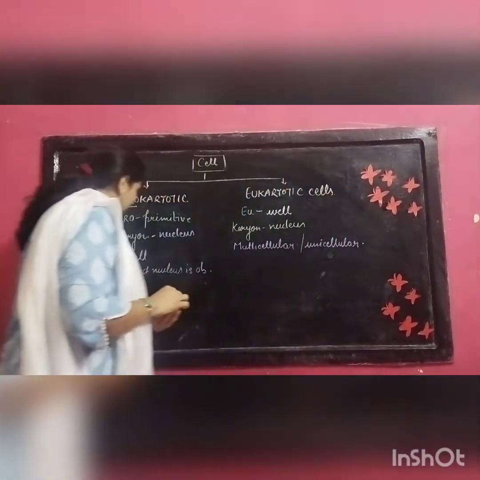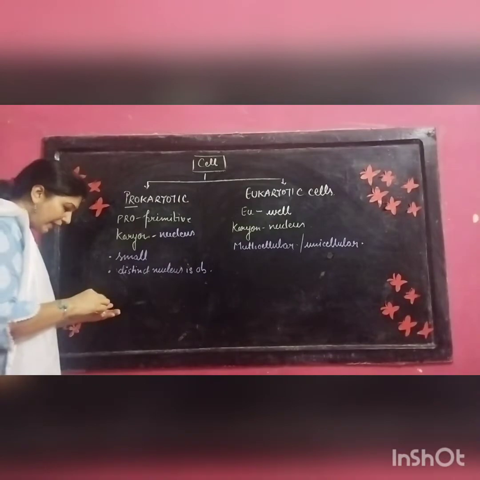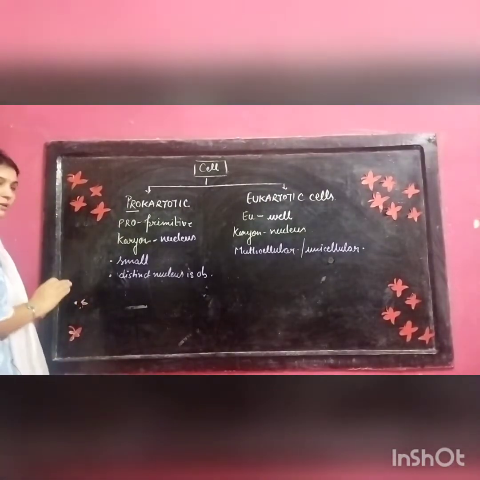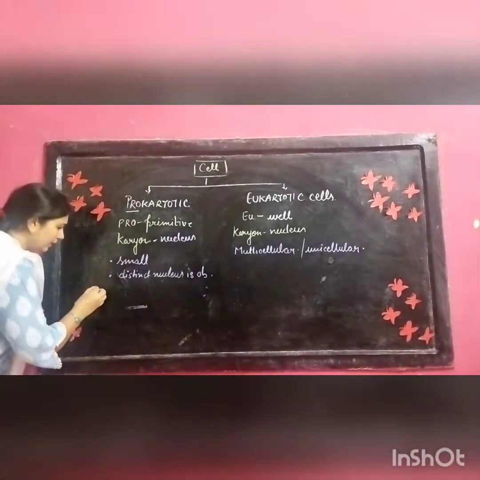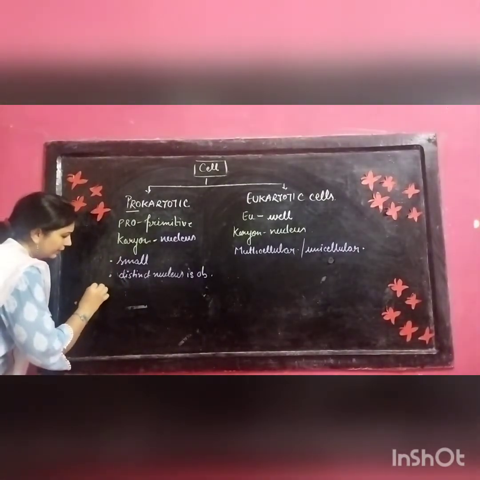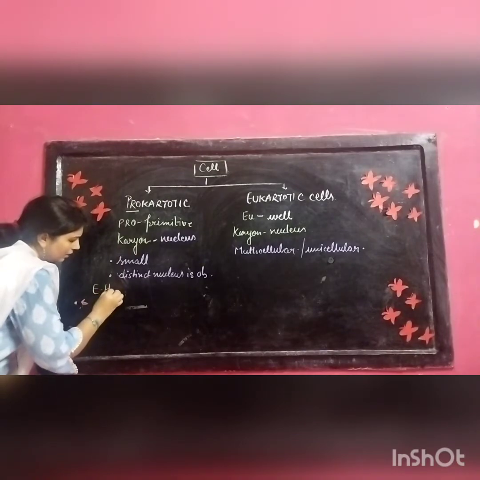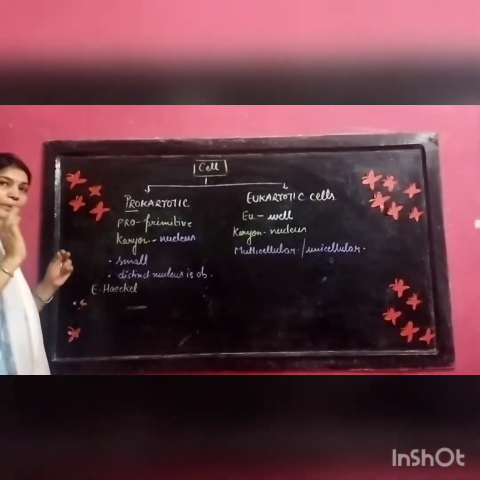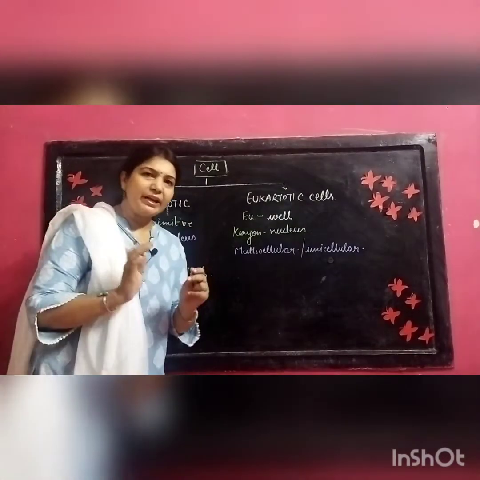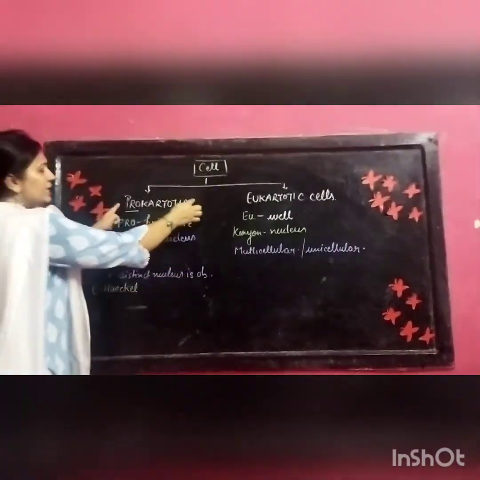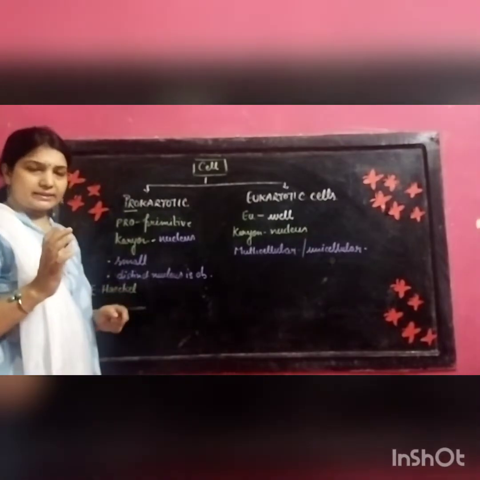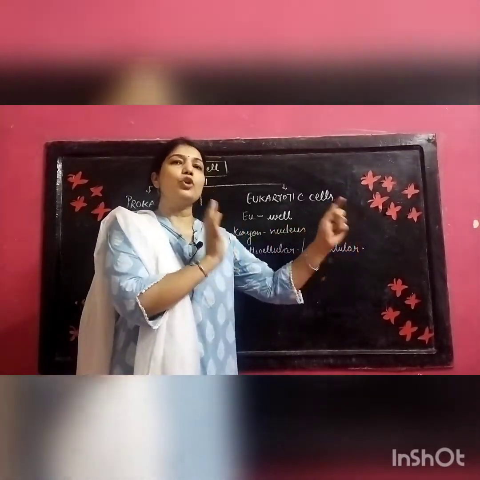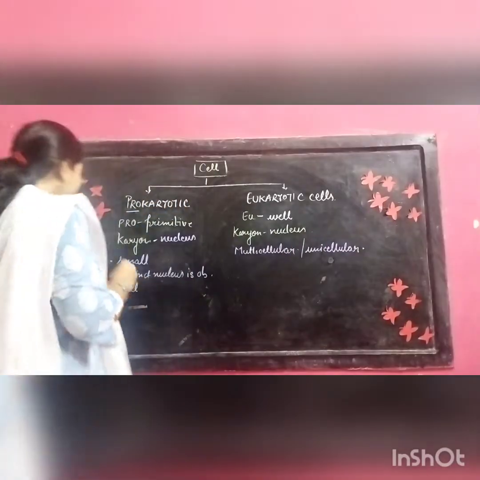And one thing I would like to tell you here, that is Ernest Haeckel. He proposed kingdom Monera to keep these prokaryotic organisms, or you can say taxonomically they have given a separate group to these cells.